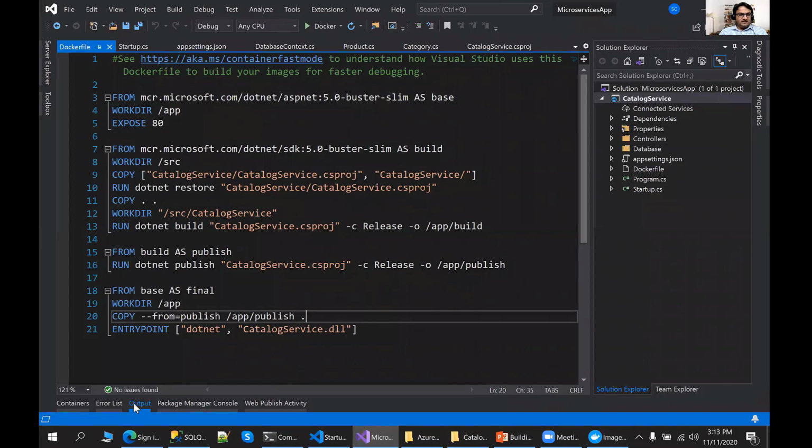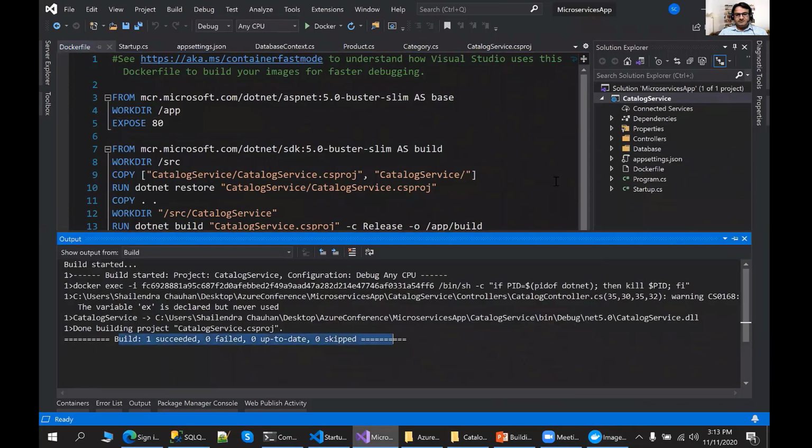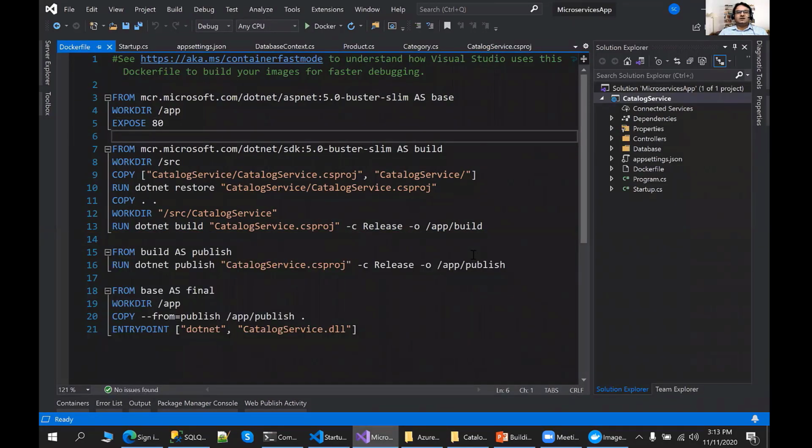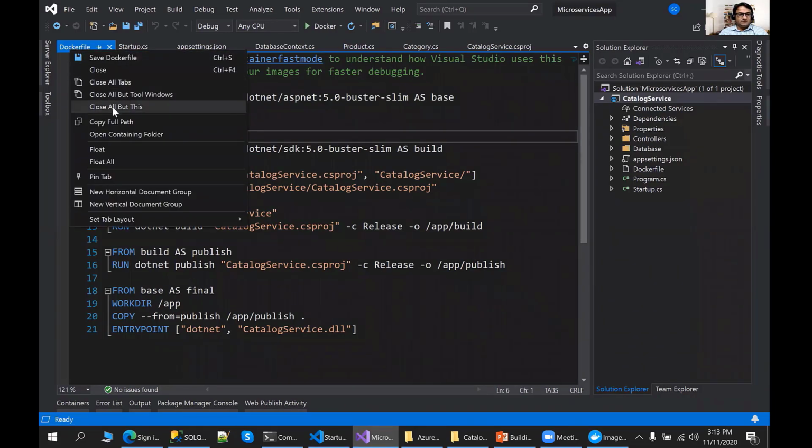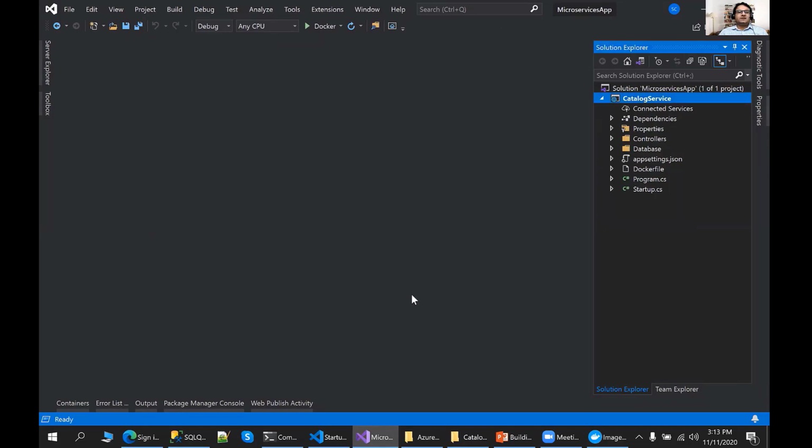So the build has succeeded. You can see the output says succeeded. So we just followed how we can build the microservice. Similarly, I can add the authentication microservice as well. That one I will add later on. Let us first complete this microservice development before proceeding to the next step.